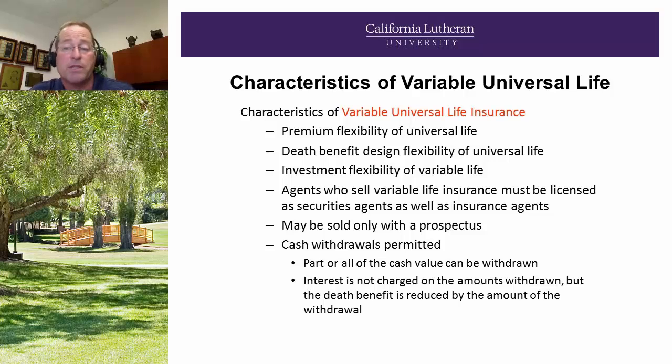Some other characteristics of variable universal life: premium flexibility, so similar to traditional universal life, death benefit design flexibility, investment flexibility, and again, agents who sell variable life insurance must be licensed as securities, either Series 6 or Series 7, as well as insurance agents. And again, a prospectus is needed to sell the product, and cash withdrawals are permitted.